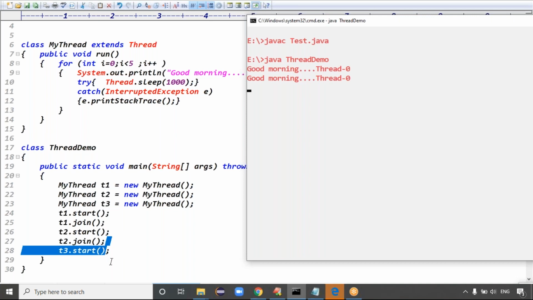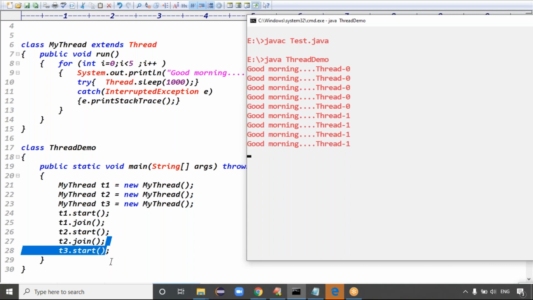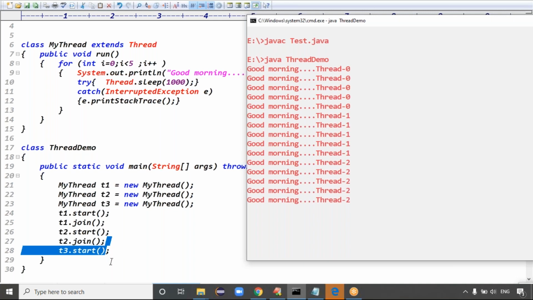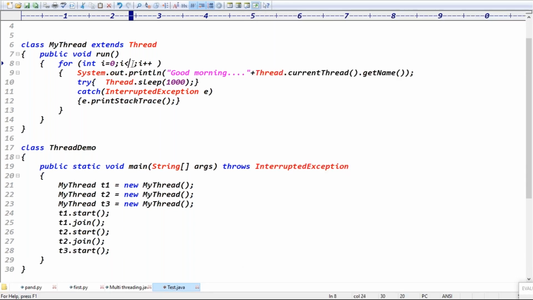This T1 dot join means the remaining two threads are waiting. Then T2 dot join means what? The next thread will wait, right? Until the T2 thread dies. Once the T2 thread is dead, then the T3 thread executes, right? Guys, you got the output clearly, right? What we expected, we got the output, guys.